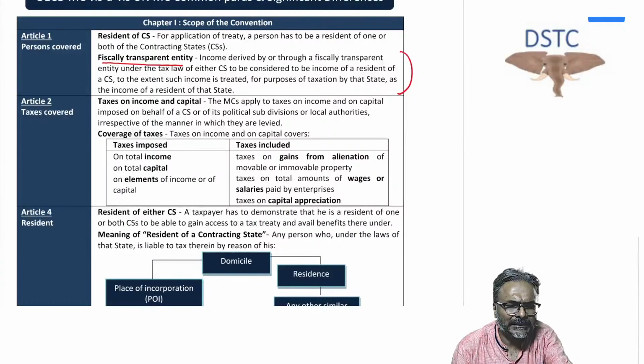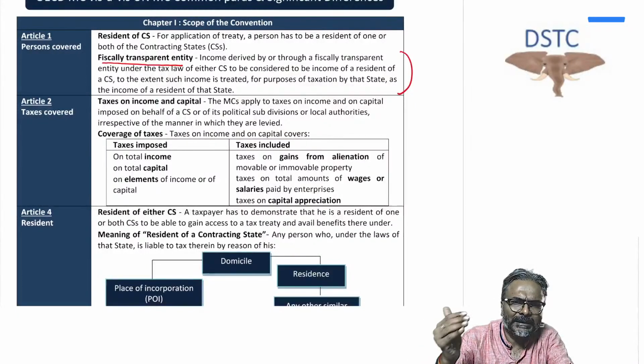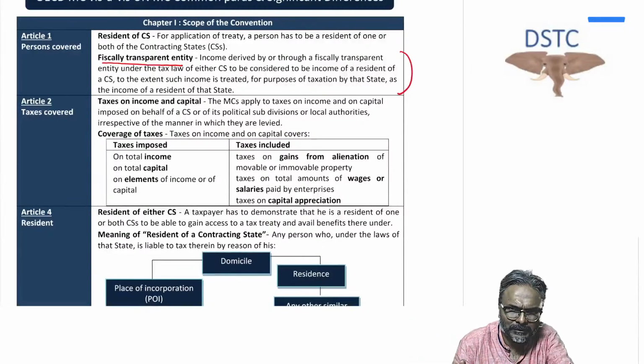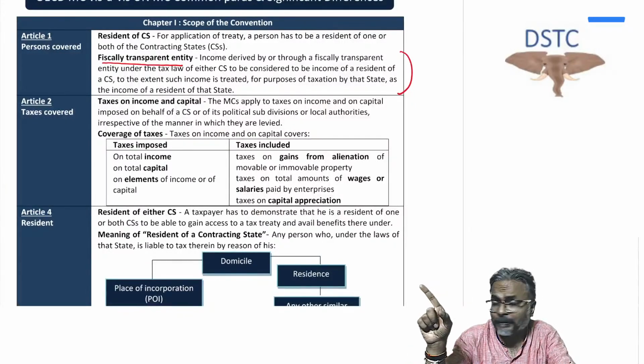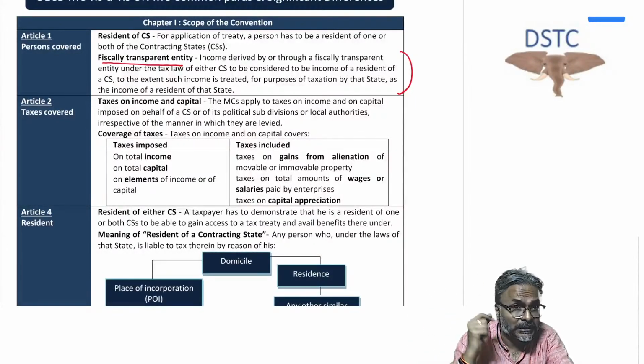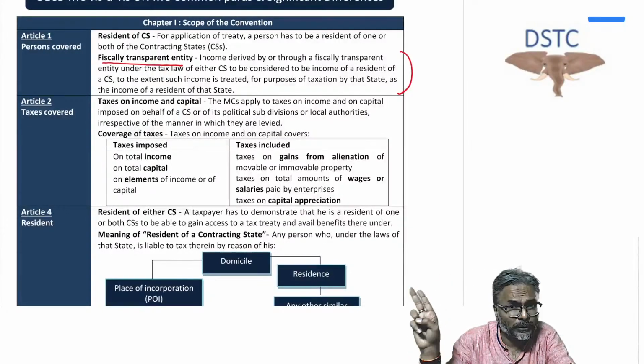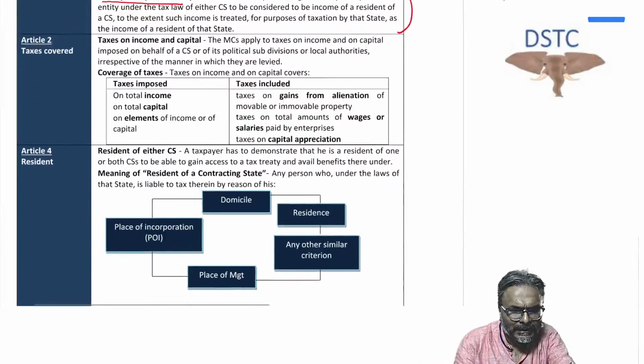Quickly, students, what does it mean? For example, many countries do not treat a partnership firm as a person at all in the first place. On the contrary, the firm's income is taxable in the hands of the partner; the assessment is done in the hands of the partner. So a partnership firm is a fiscally transparent entity in many countries. In that case, the residential status of the firm is not relevant, but the residential status of the partner is what is more relevant. That is the point.